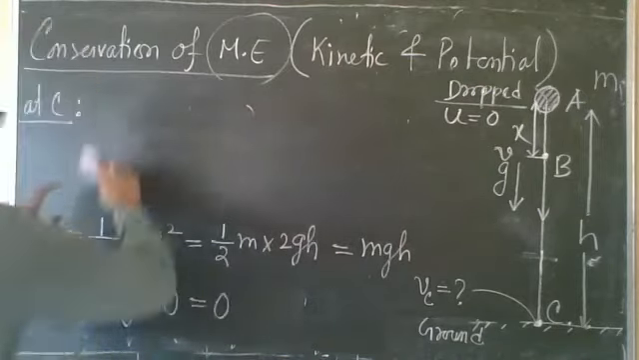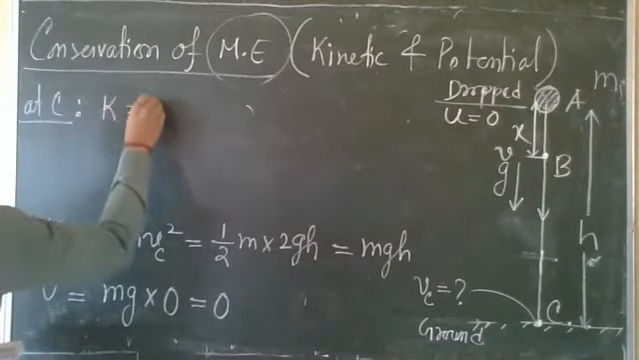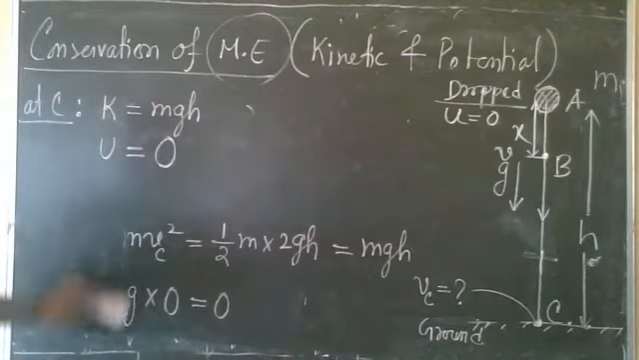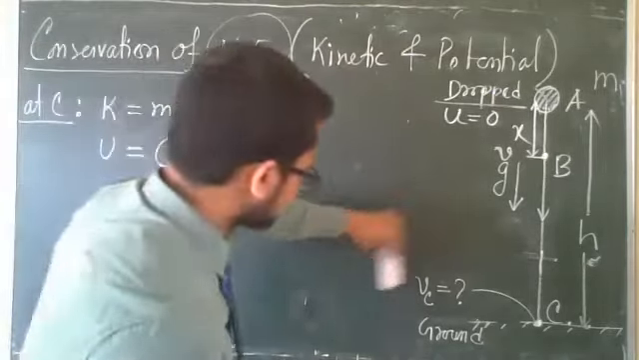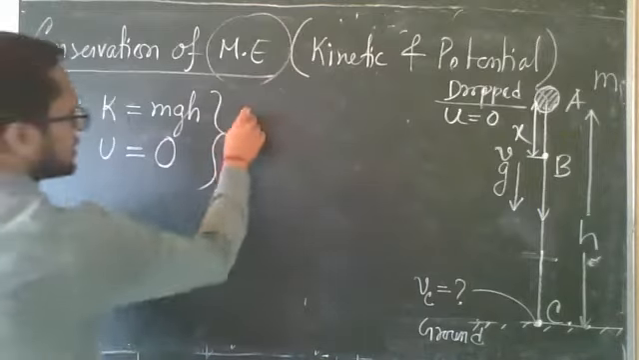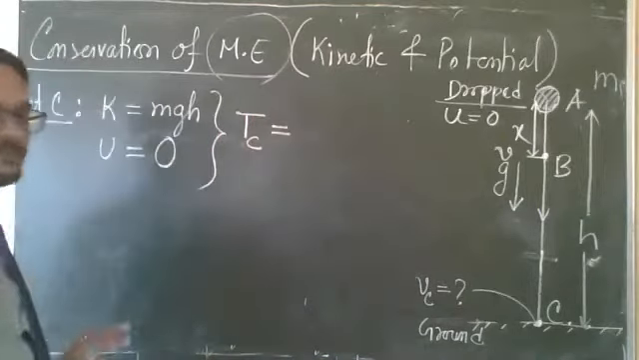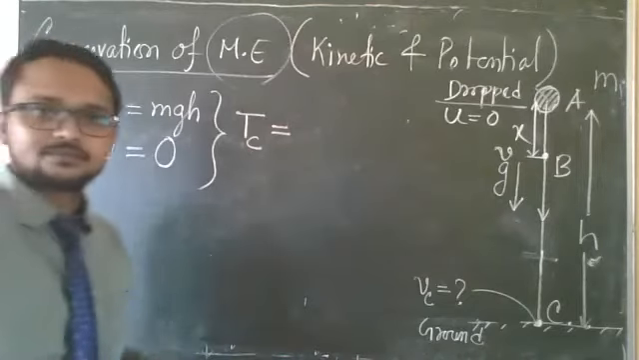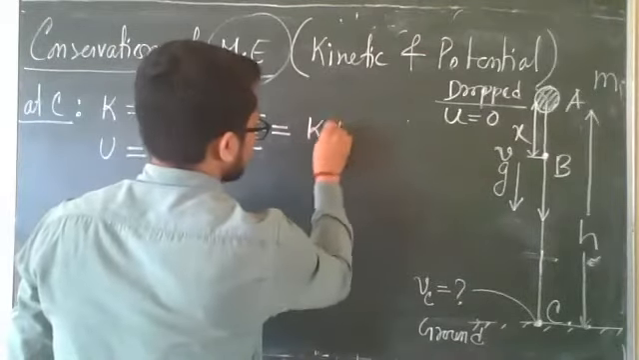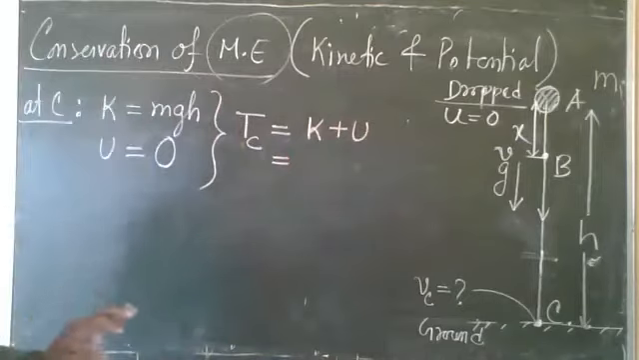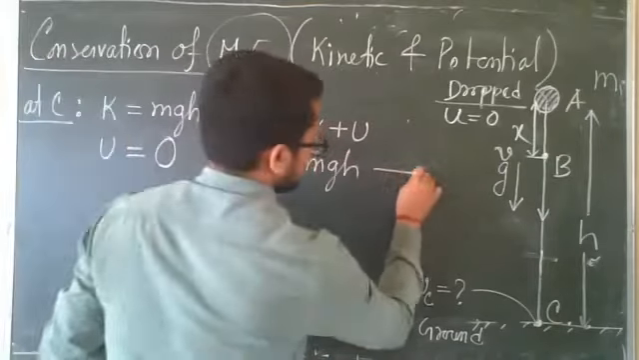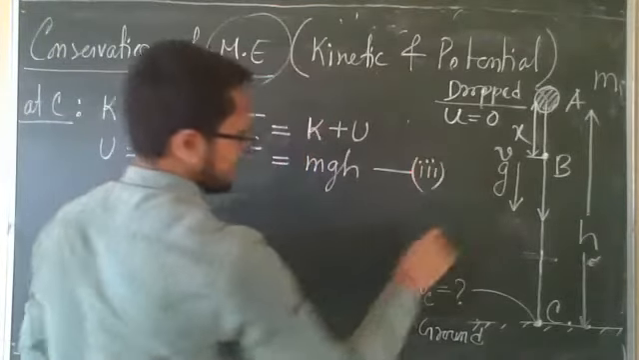Now find total. So I am writing the two values here. Kinetic at C, MGH. Potential at C, 0, as I said. So add. Total energy at C, who will tell? The value? MGH. Everyone? So this is our third total energy.